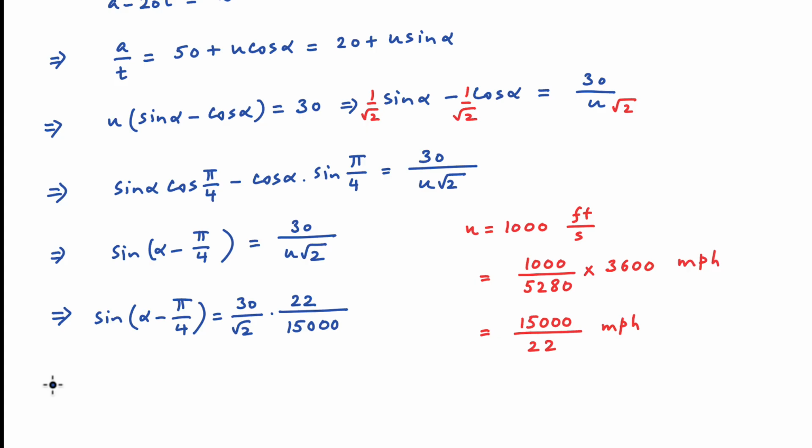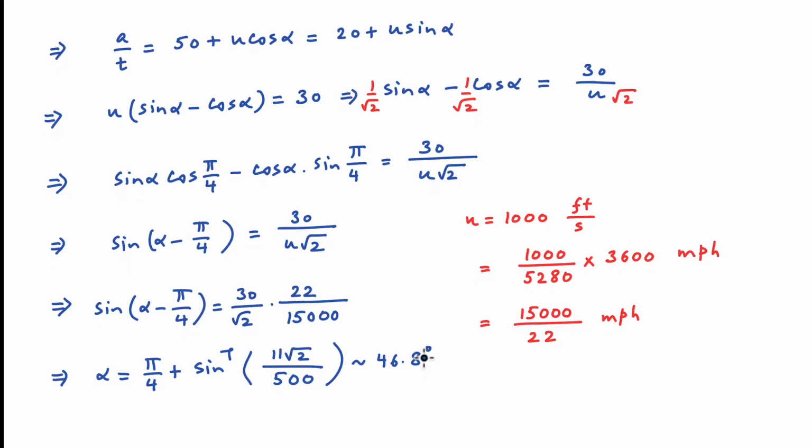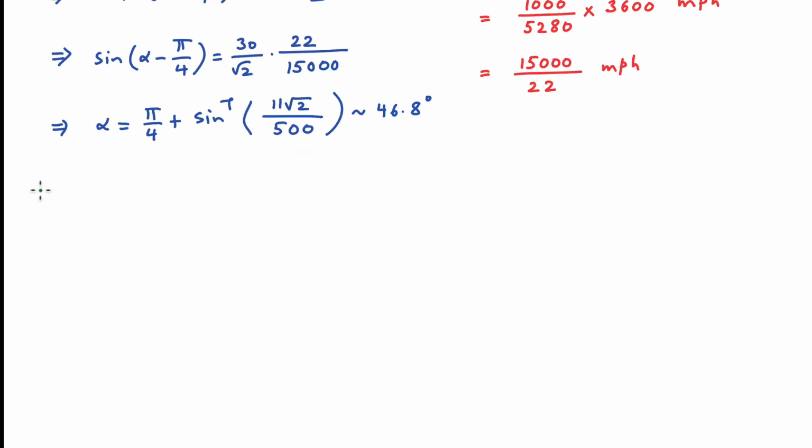In other words, alpha is equal to pi upon 4 plus sine inverse 11 root 2 divided by 500. And this comes out to approximately 46.8 degrees. So we have our answer for the direction in which the arrow needs to be aimed.